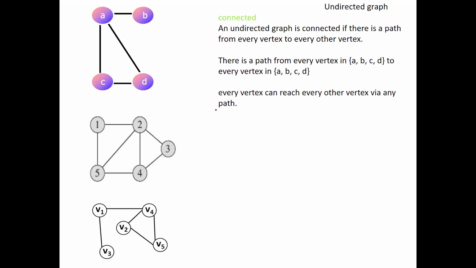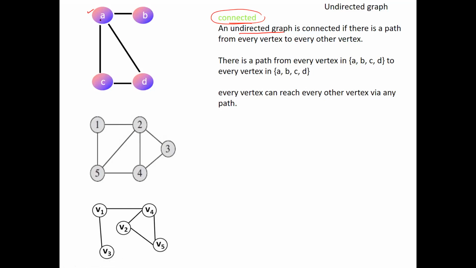Next comes the term connected graph. Connected is terminology associated with undirected graphs, and if you are dealing with a directed graph, this terminology is called strongly connected. In an undirected graph, a graph is said to be connected if from every node in the graph, the other nodes are reachable.